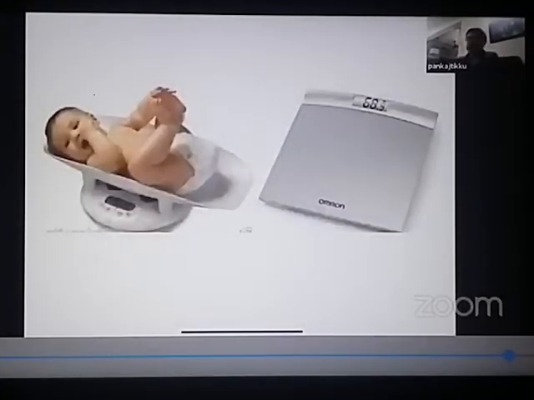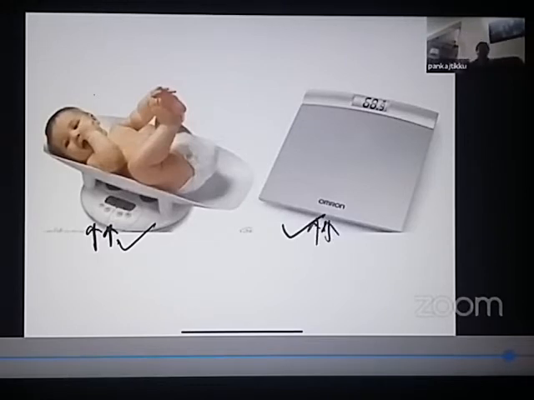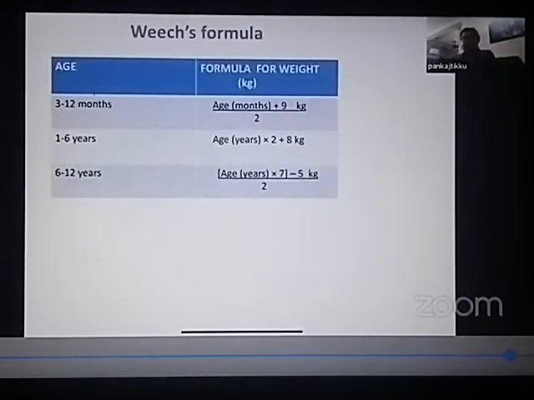This is how you check for the weight of the child. A small weight can be checked by a pan scale, but this is the standard digital weighing scale which is used for examining the weight of older children. Suppose you are given the age of the child, and I ask you, what is the expected weight for this age?